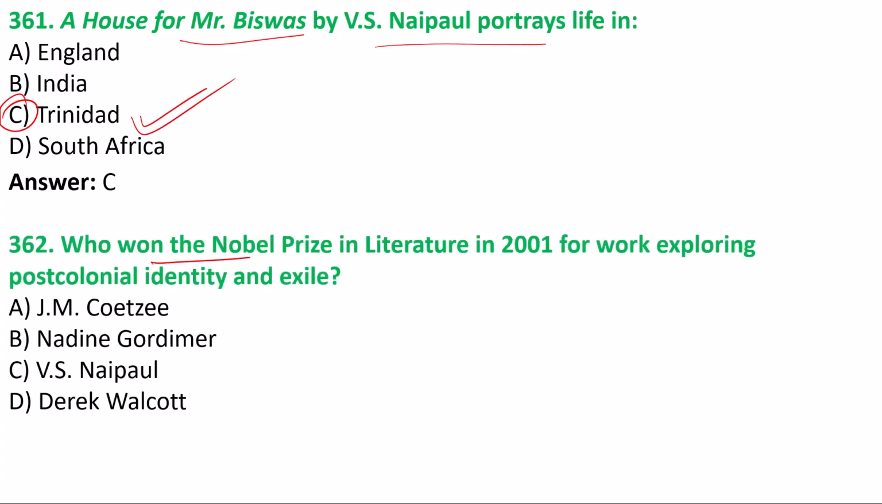362. Who won the Nobel Prize in Literature in 2001 for work exploring post-colonial identity and exile? Post-colonial identity and exile पे 2001 में लिटरेचर के लिए नोबेल प्राइज किसे दिया गया है? ऑप्शन सी वीएस नायपॉल.